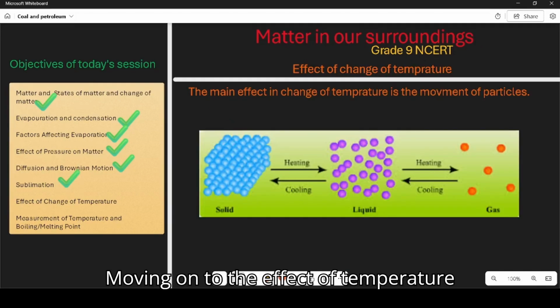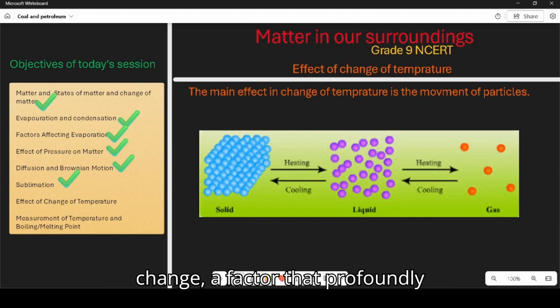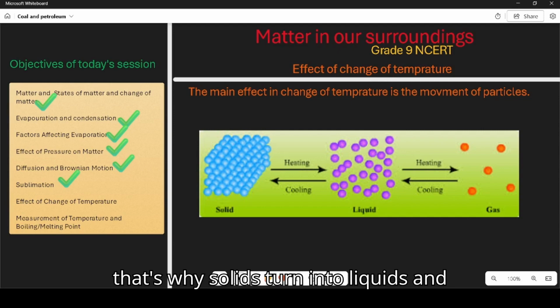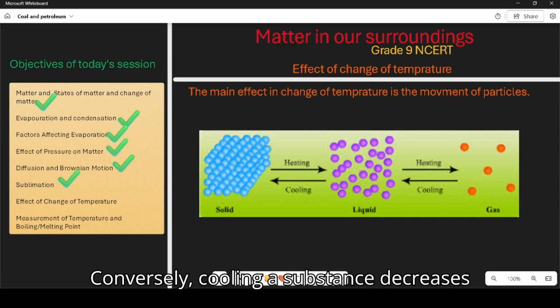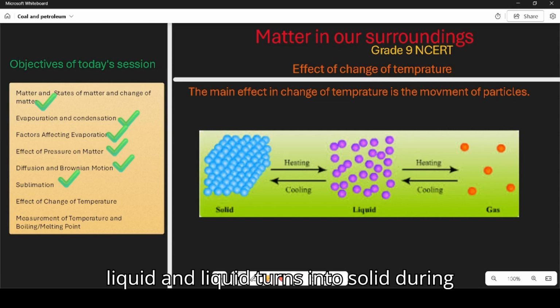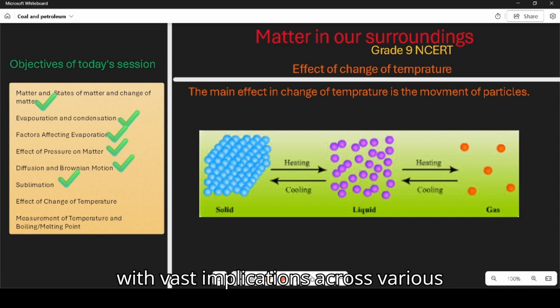Moving on to the effect of temperature change, a factor that profoundly influences the behavior of matter. Heating a substance increases the kinetic energy of its particles, causing them to move faster and spread around. That's why solids turn into liquids and liquids turn into gas through heating. Conversely, cooling a substance decreases the kinetic energy, resulting in contraction. That's why gas turns into liquid and liquid turns into solid during cooling. This is a fundamental principle with vast implications across various fields of science and engineering.